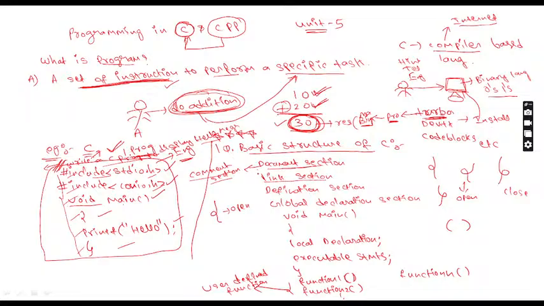Link section, right? So what is the meaning of link section? Hash include stdio.h and hash include conio.h are called header files. These are the header files which are created by the language author. So what is the meaning of stdio.h? Stdio.h is nothing but standard input and output header file. Next one is conio.h. It is nothing but console input and output header file.